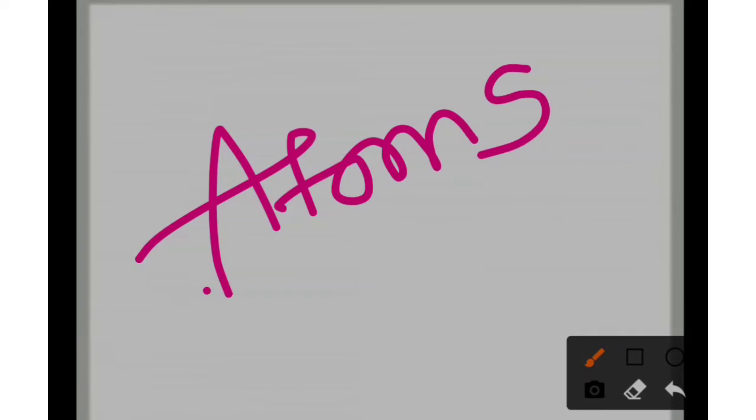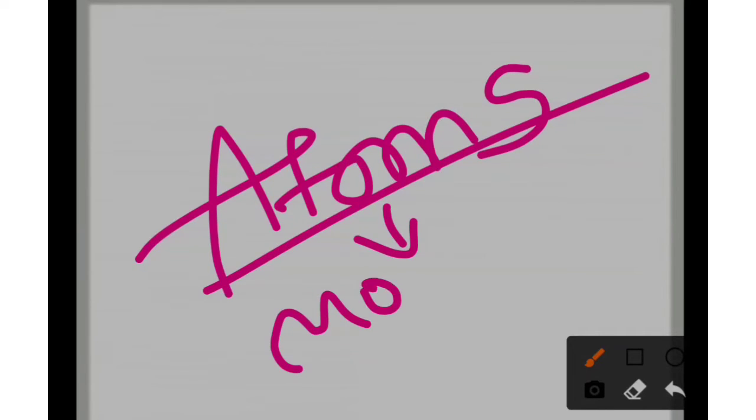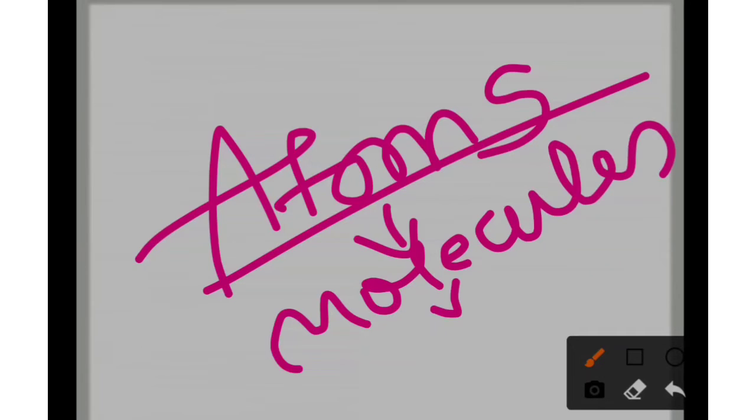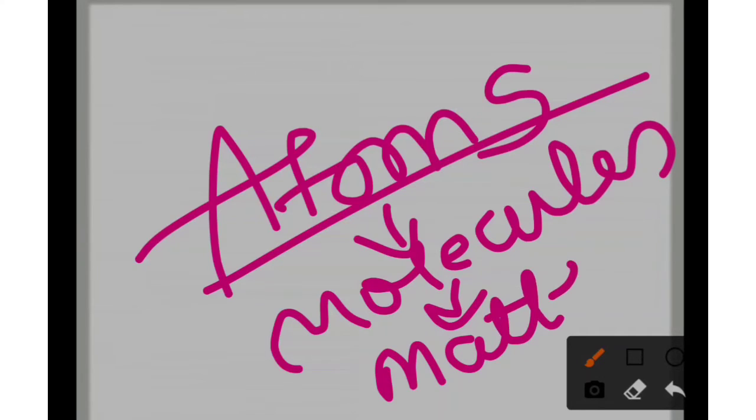Okay, now we know that everything is made up of some material. For example, this huge wall is made up of the by combining the bricks. So same way over here also matters are also made up of the tiniest particle, the atom. If you combine the atoms you will get molecules. If you combine the molecules you will get a matter. Okay, so first let's understand the structure of the atom.